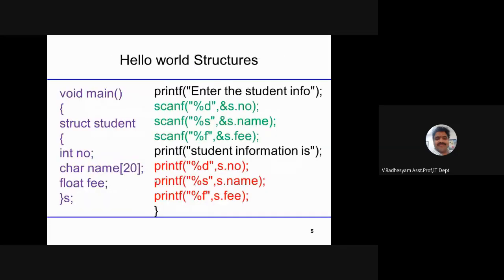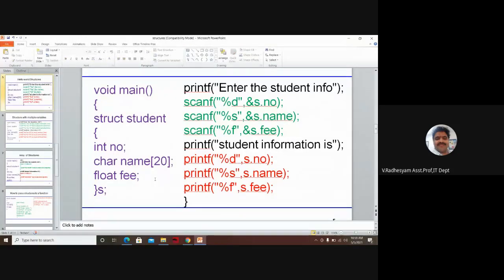And one more piece of information. Here, what is S? A structure variable, sir. For a structure variable, I am using a pointer. Then we need to change this dot operator to the arrow operator.